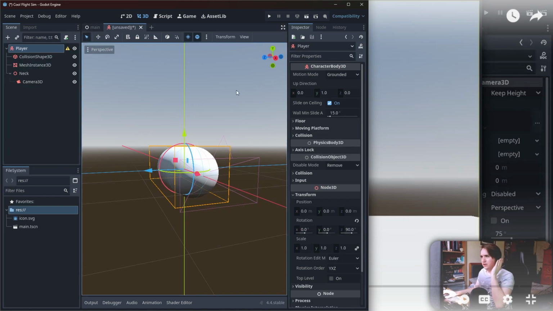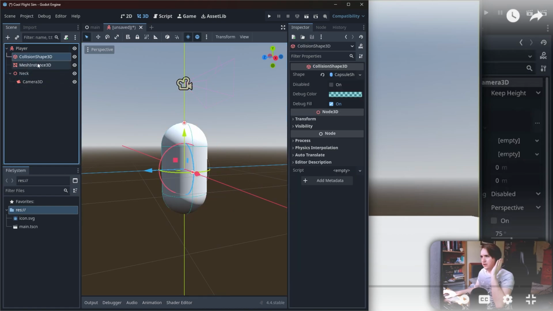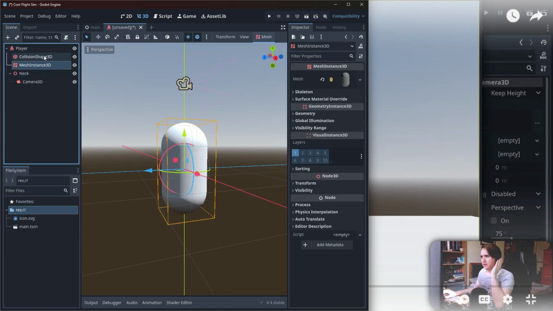Okay. So let's back up then. All right. So instead of player, let's do collision shape and mesh.